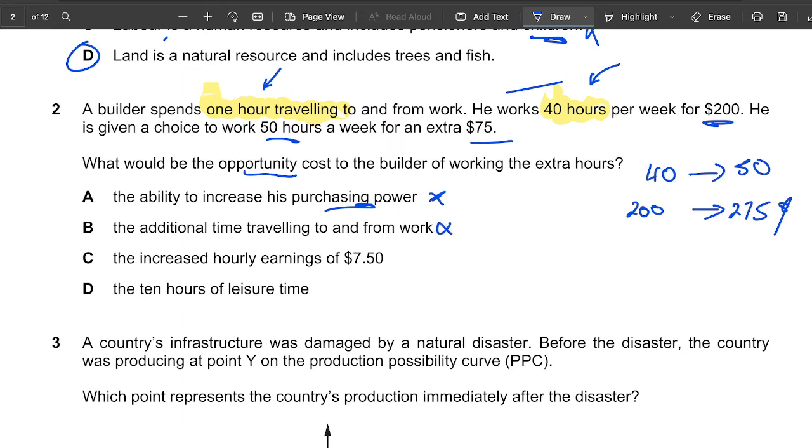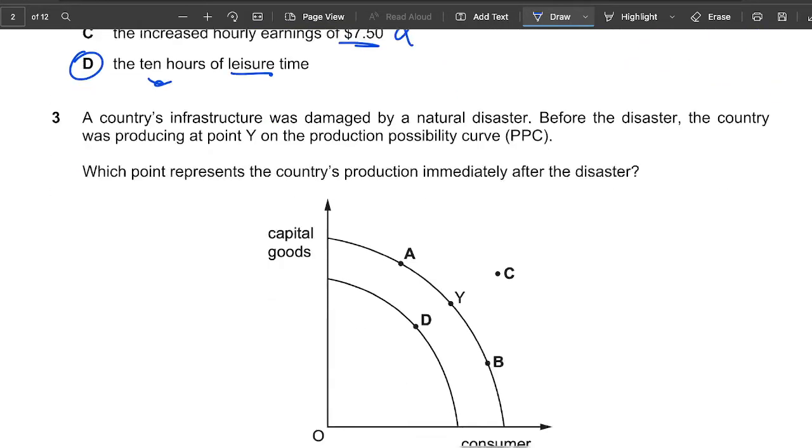The increased hourly earnings of $7.5. This is also wrong, because we are not losing that $7.5, we are gaining that. The 10 hours of leisure time, that is correct. Leisure time is the opportunity cost. You are losing 10 hours of the potential leisure time that you have. So the answer is D. Move on to the next question.